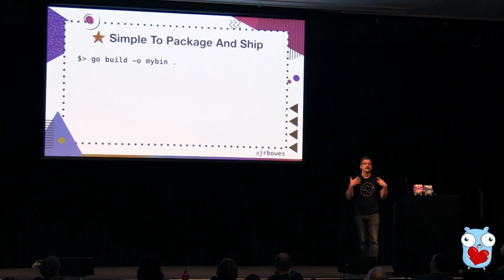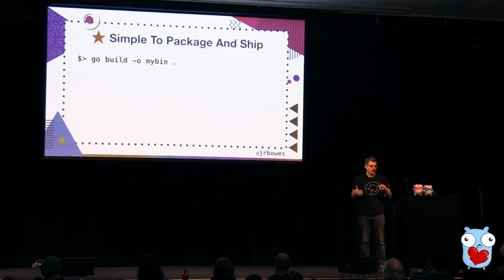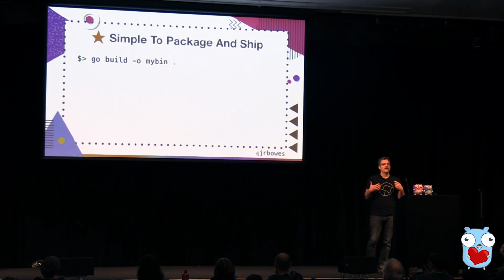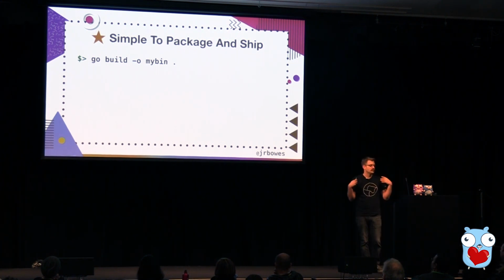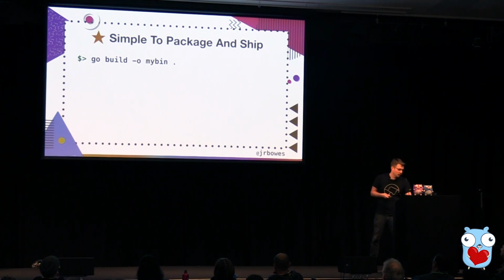So on to the next point about being simple to package and ship. This is about the tool chain and how easy it is to actually get going, right? So here we have our simple command to build a binary, right? Assuming that I have a main package in the current directory, I can go build, and I'm using like -o here to specify the name of the binary that I want to build.